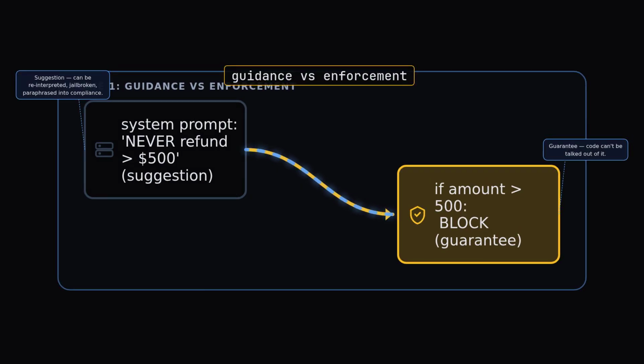On the left, a system prompt: never refund more than $500. On the right, a code gate that just refuses. Both say the same thing. Only one is a wall. A determined user can paraphrase past the prompt. They can't paraphrase past an if statement.